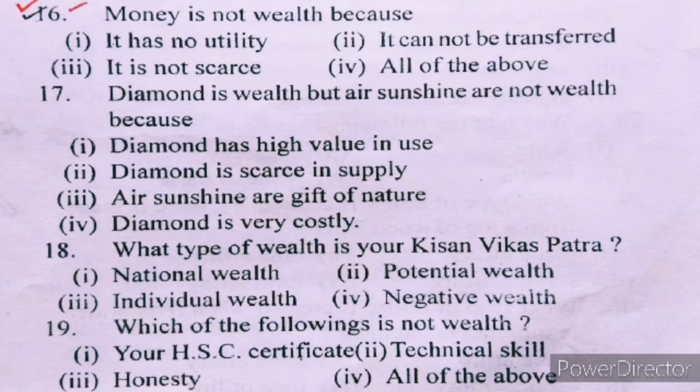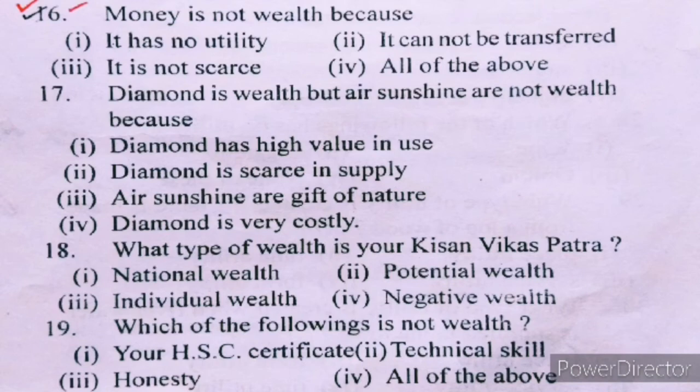Number 17, diamond is wealth but air and sunshine are not wealth because: I, diamond has high value in use; II, diamond is scarce in supply; III, air and sunshine are gifts of nature; IV, diamond is very costly. In these options, II is the correct option. Diamond is scarce in supply.